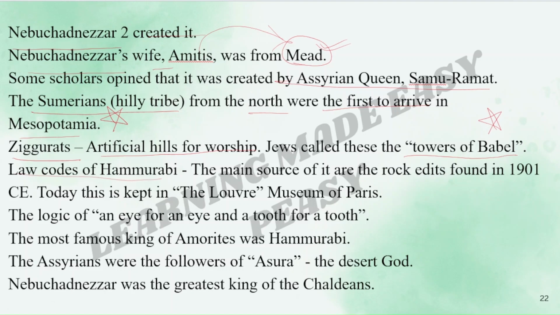The law codes of Hammurabi, the main source of it are the rock edicts found in 1901 CE. Today this is kept in the Louvre Museum of Paris. The logic of the law codes of Hammurabi was an eye for an eye and a tooth for a tooth. The most famous king of the Amorites was Hammurabi. Very important. The great king Hammurabi belonged to which dynasty? It was the Amorites. The Assyrians were the followers of Asura, the desert god.